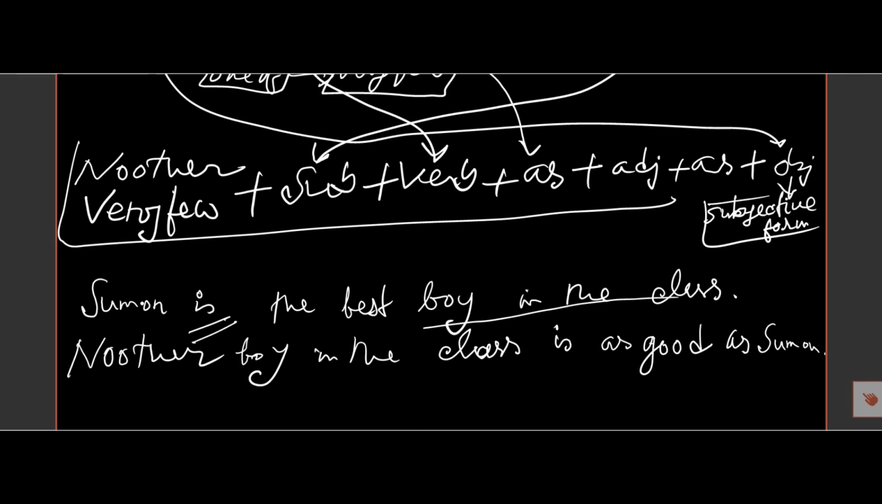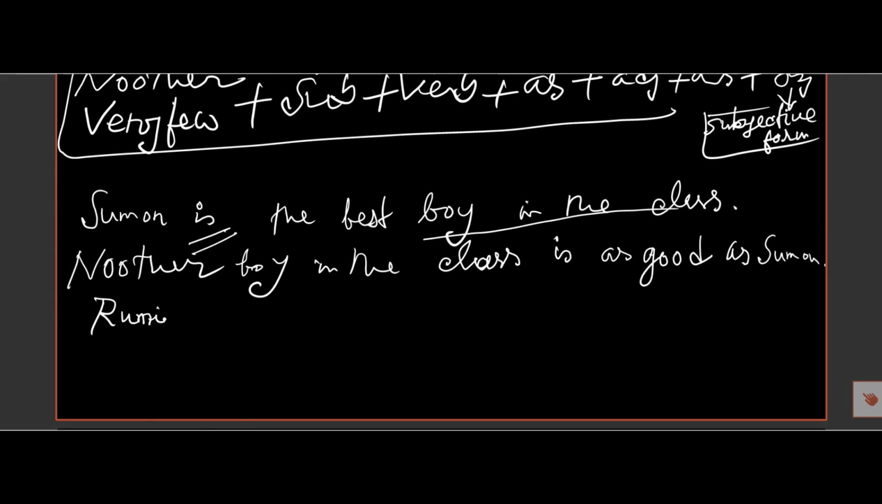So Suman is the best boy in the class, so the positive degree is: no other boy in the class is as, best will be good, and after good there will be as. So no other boy in the class is as good as Suman.